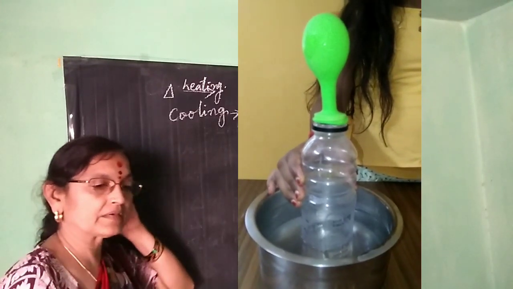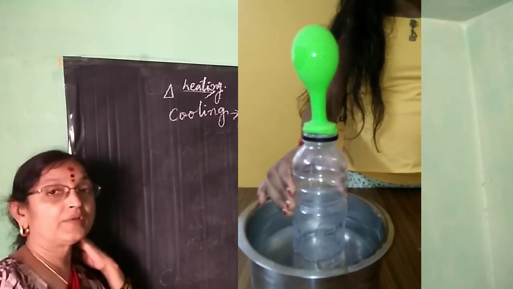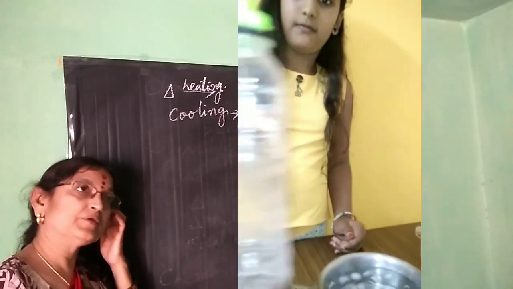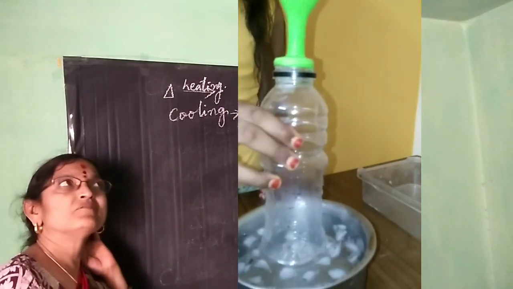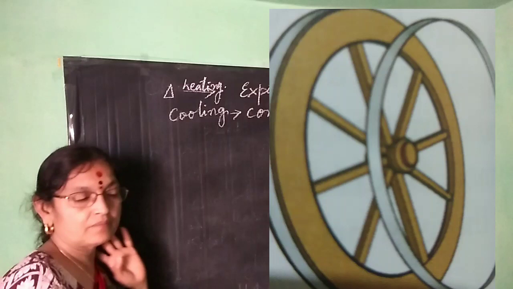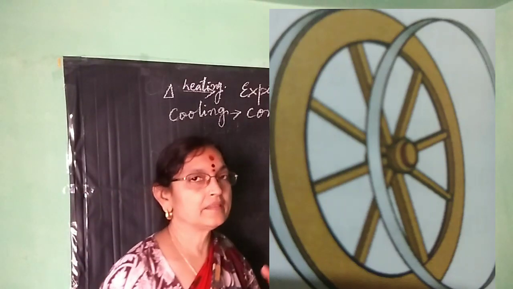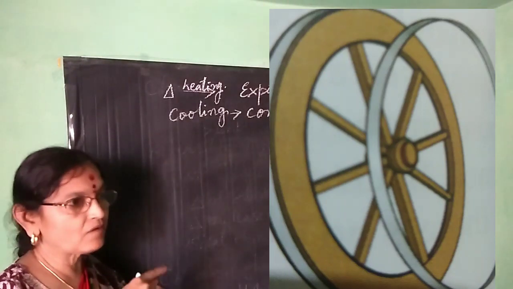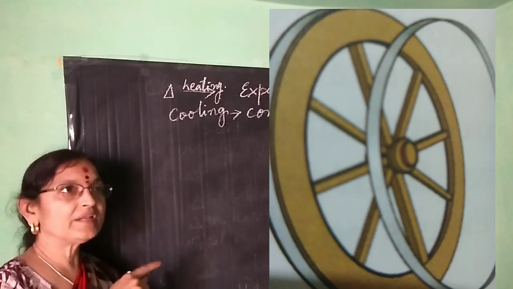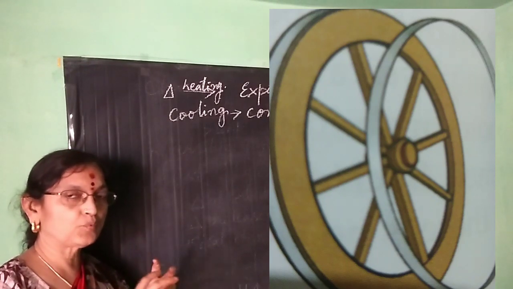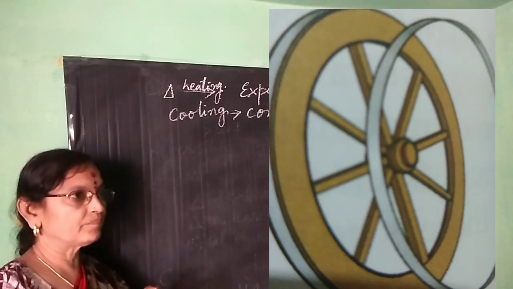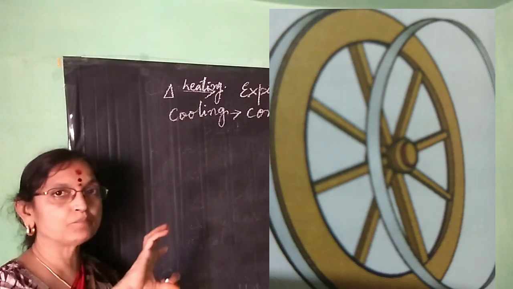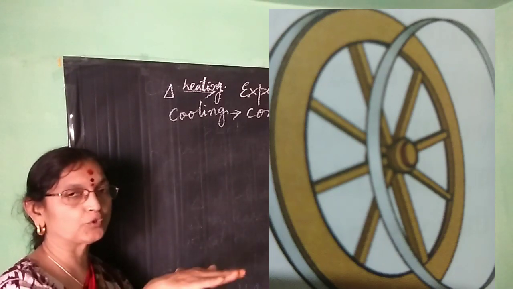You will be observing the same way in day-to-day life where it is used. Suppose in villages, if you have observed, bullock carts go by. The cart has a wooden wheel, and one metallic rim is fixed to the wooden wheel for smooth running on the road.